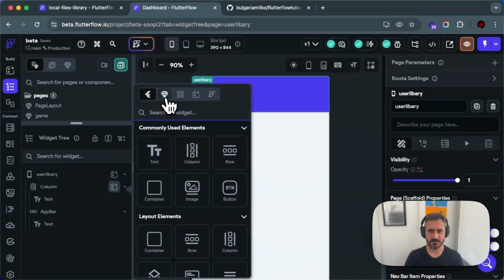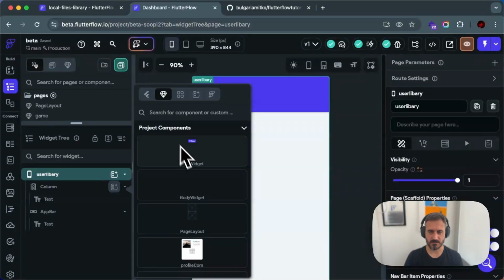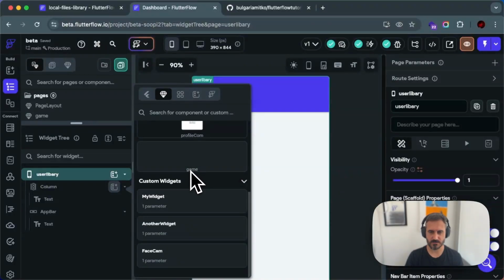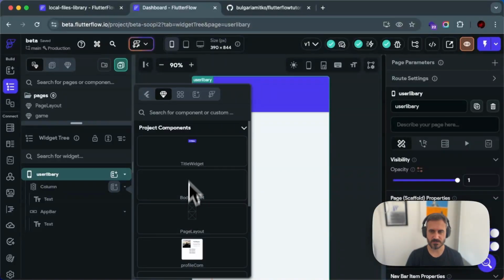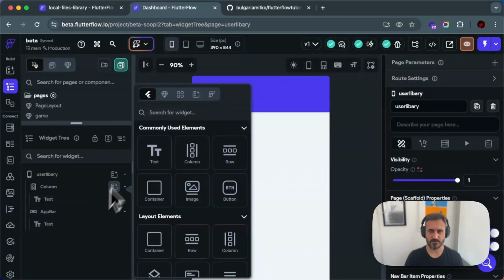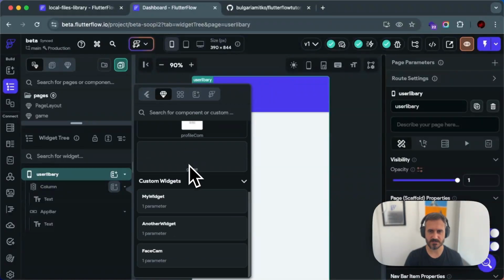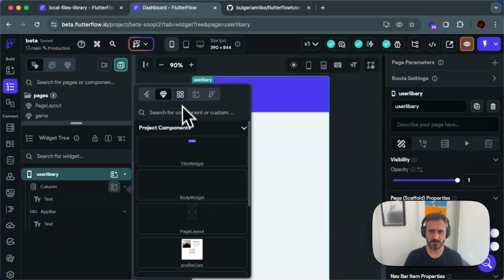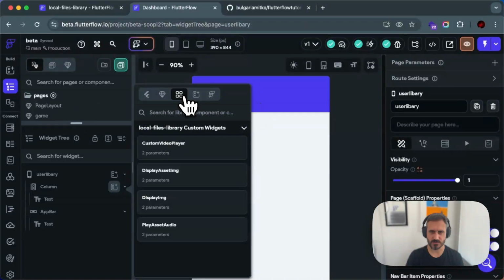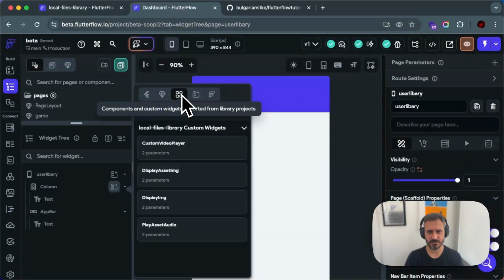And then what about the project, the custom widgets? So the custom widgets that we imported from the library, that's interesting actually. How to add those? I'm not really sure. Yeah, it's actually over here. You have components and custom widgets imported from libraries. That's a new button actually over here. And this is where they live.